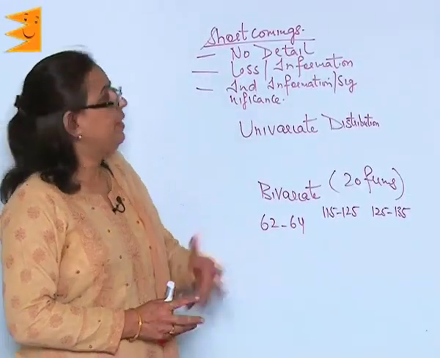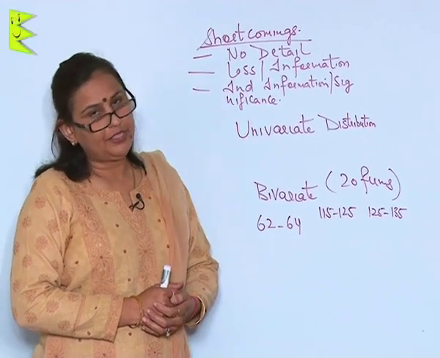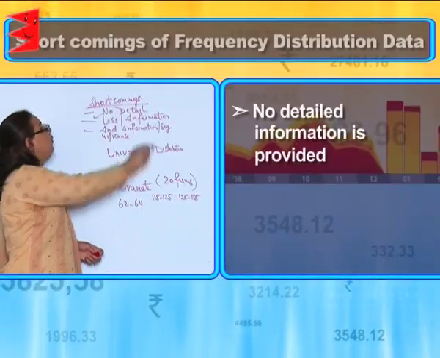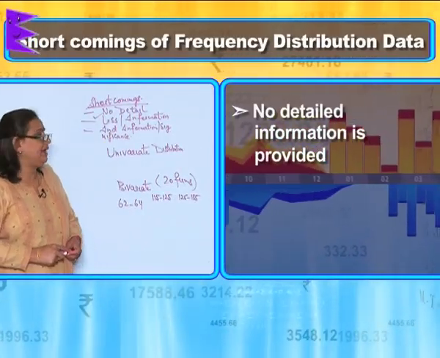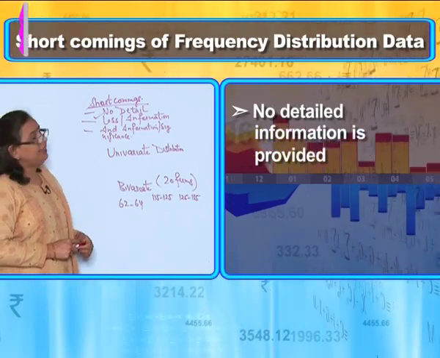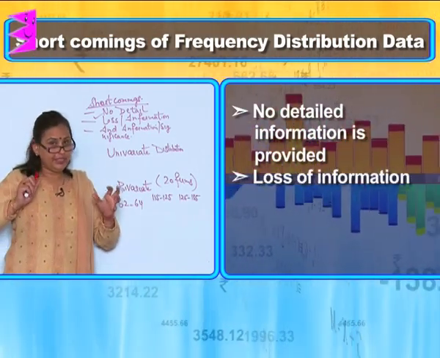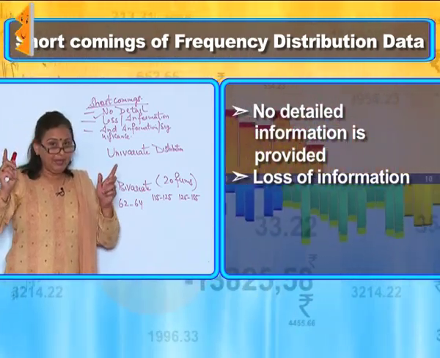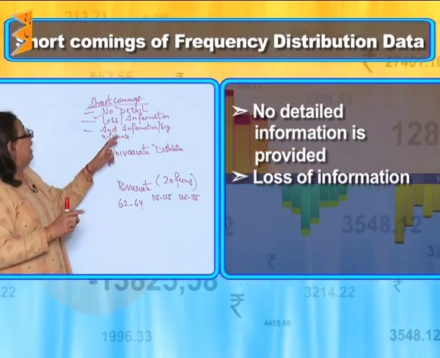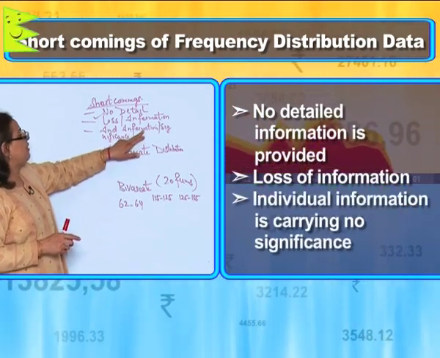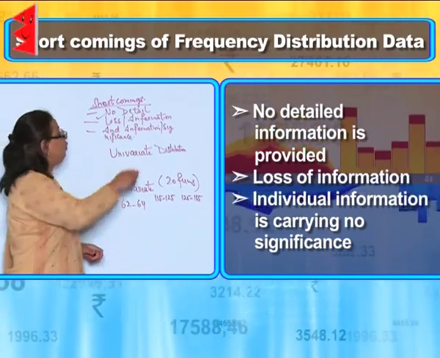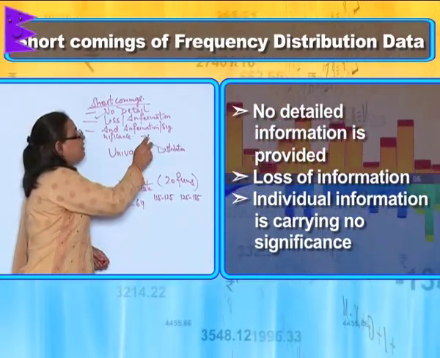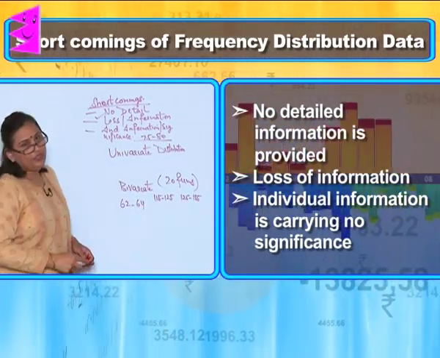Now, let me talk about the shortcomings of the frequency distribution data. First of all, we have to understand that no detailed information is provided by such data, and there is loss of information because it is not easy for us to know exactly who has got how many marks. It will be in a range, class interval, in series, and thus the individual information carries no significance as to who has got the highest marks. This we will never know. We will know the range of the highest marks obtained. Those are the shortcomings.